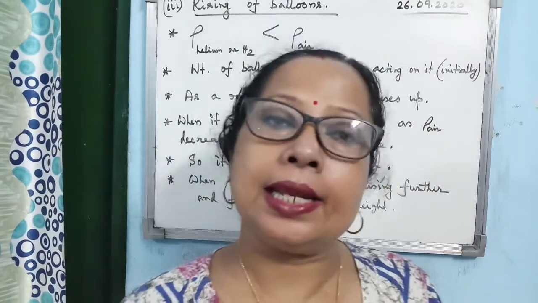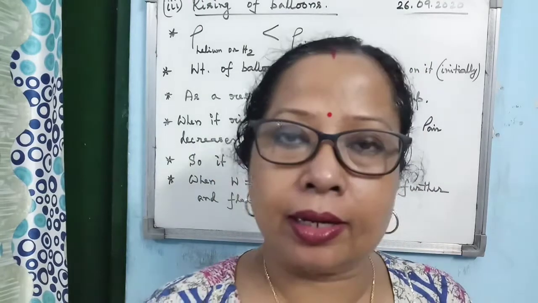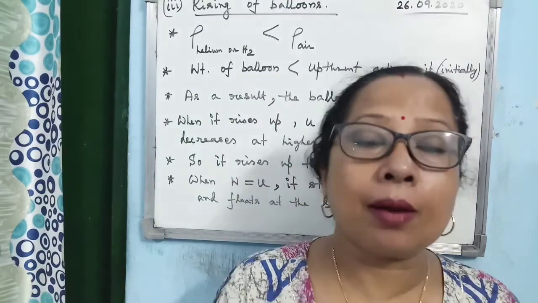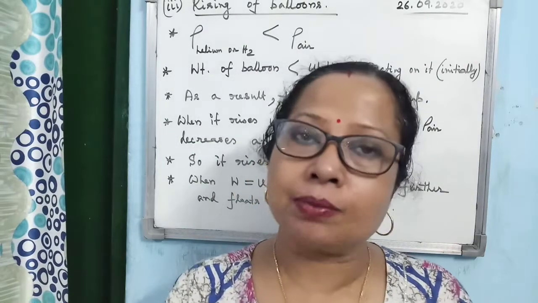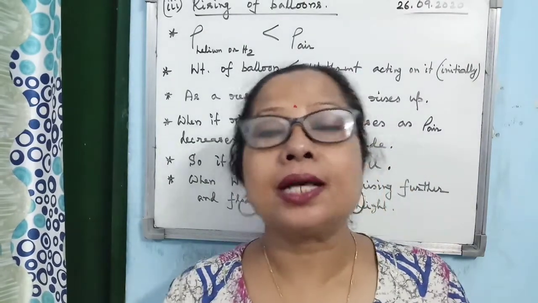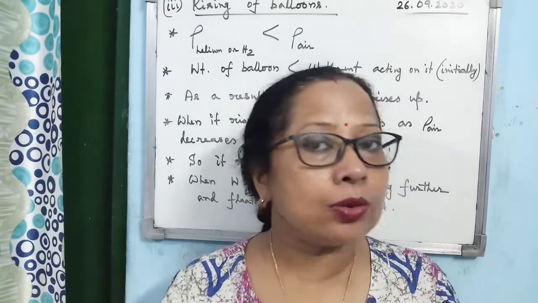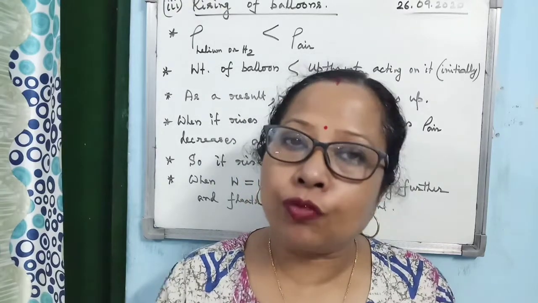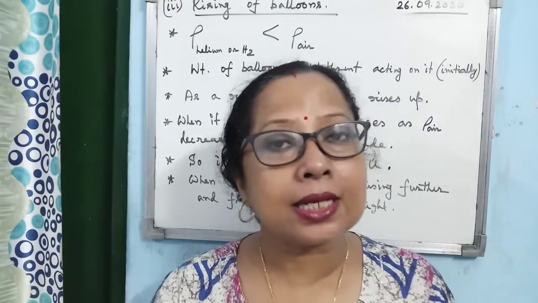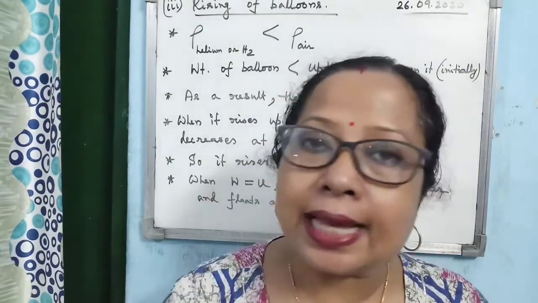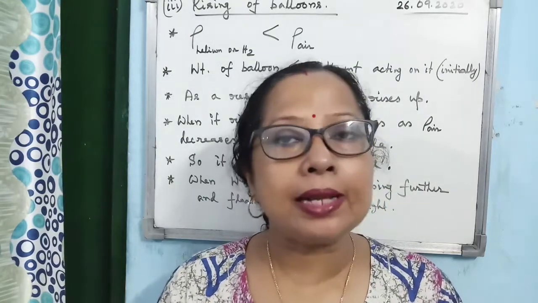Now, the density of hydrogen and helium is much less than the density of air. So what will happen when you take a balloon filled with hydrogen or helium? The weight of the balloon becomes less than the upthrust exerted by the air. Upthrust is more because the volume of the balloon is very big. The volume of the balloon increases the upthrust, whereas the presence of lighter gas within the volume decreases the weight.